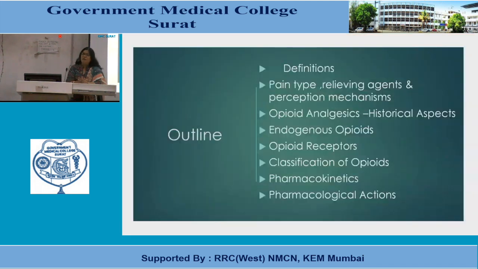So basically we will be covering these portions in these 2 days, like definitions which are related with pain and pain receptors, pain mechanisms, then various types of pain relieving agent and perception mechanisms, then opioid analgesics, their historical aspects, then endogenous opioids, opioid receptors, classification of opioids and related drugs, pharmacokinetics of these opioid analgesics, their pharmacological actions. This will be covered today in part 1.